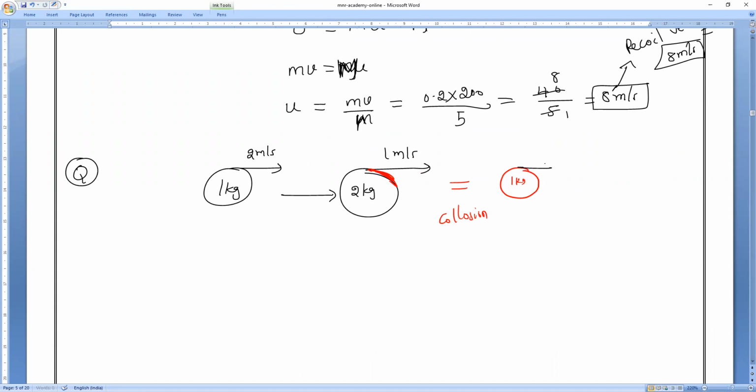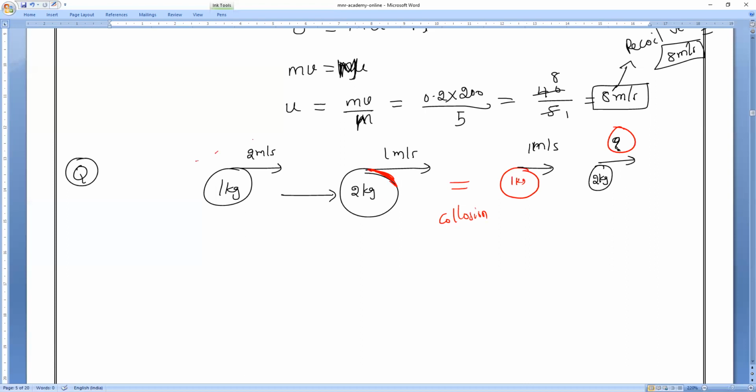So after collision, the 1 kg body is traveling with 1 meter per second. Then the 2 kg body will travel with what speed? Don't take 1 meter per second, that is wrong. Sorry, let me say 1 and 2 for the bodies. We have to find it according to the formula. So what is the velocity after collision? That is what they are asking.